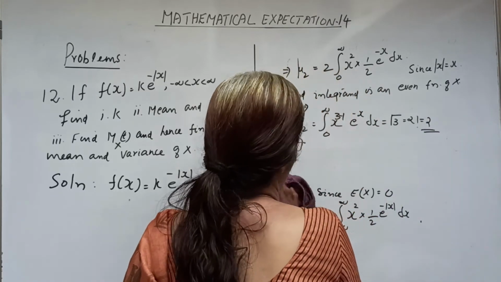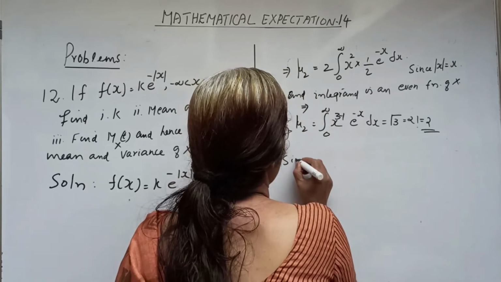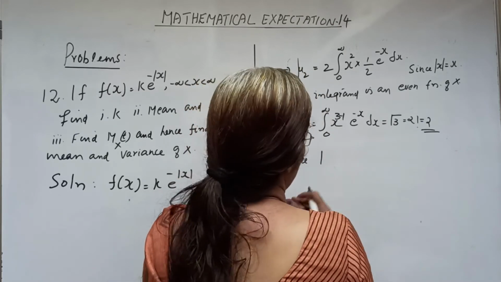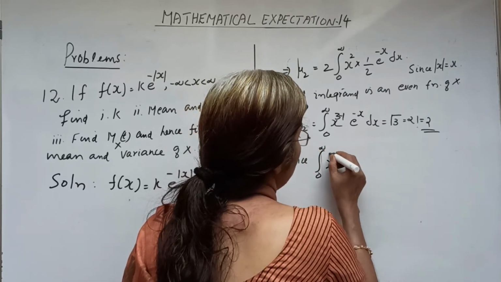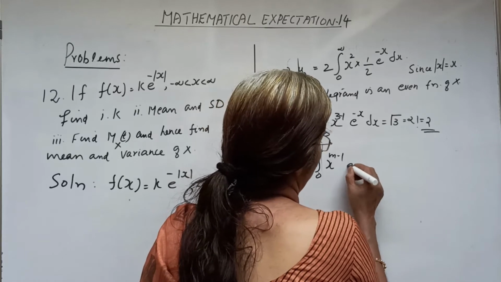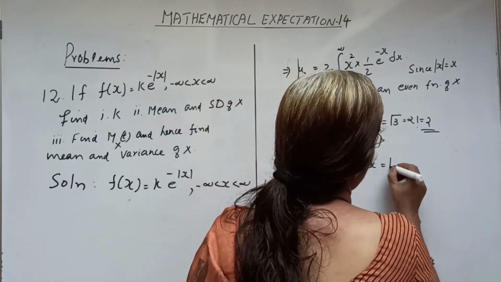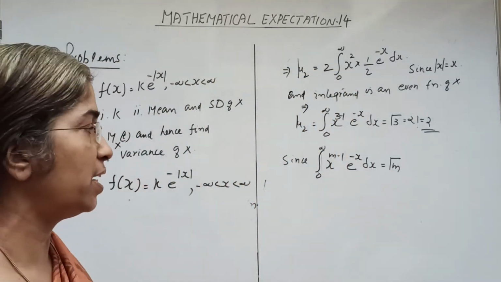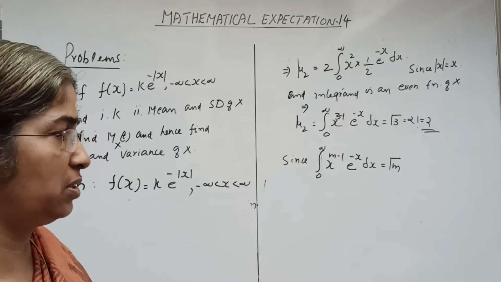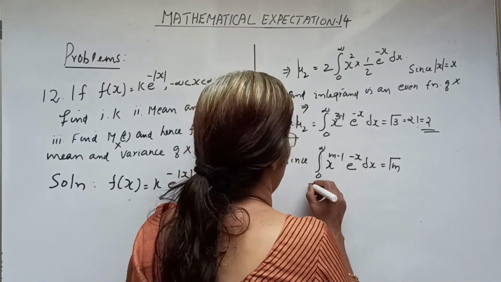Since we know the integral 0 to infinity x raised to m minus 1 e raised to minus x dx equal to gamma m.